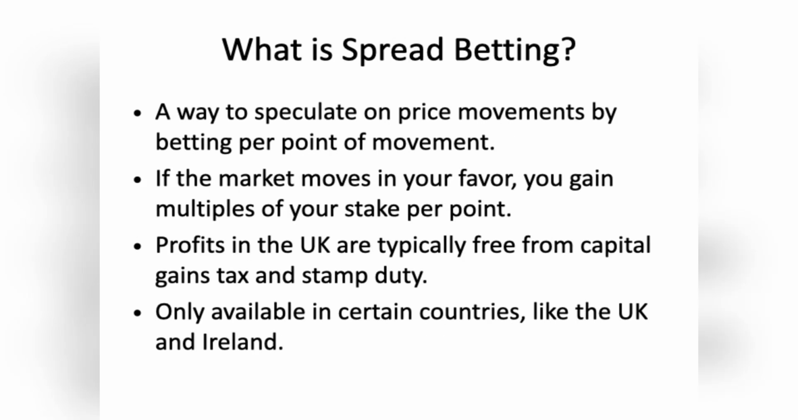Let's start with spread betting. This is a way to speculate on a market's direction by placing a bet per point of movement. If the market moves in your favor, your profit is multiplied by your stake per point. In the UK, one big advantage is that profits from spread betting are typically free from capital gains tax and stamp duty. However, it's important to note that spread betting is mainly available in the UK and Ireland, not globally.